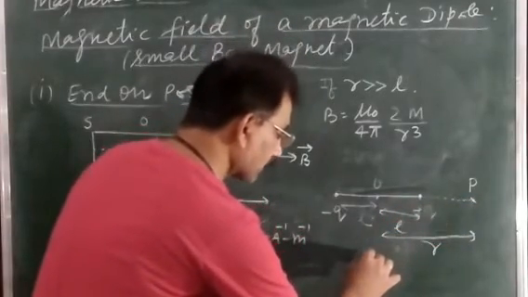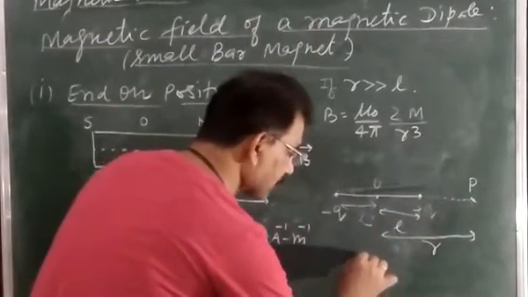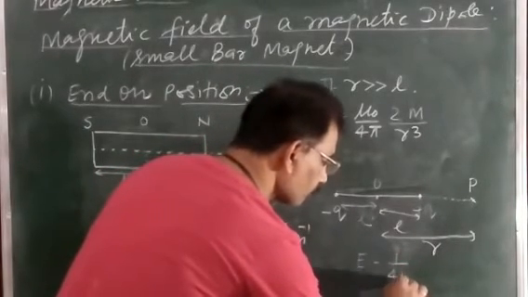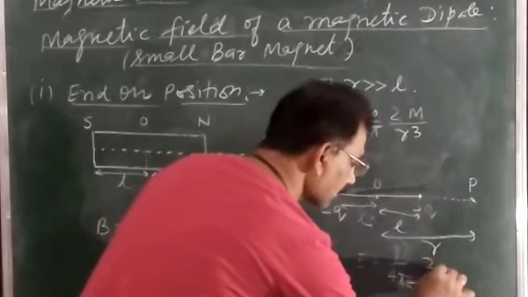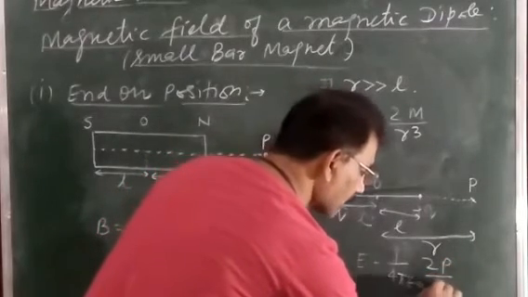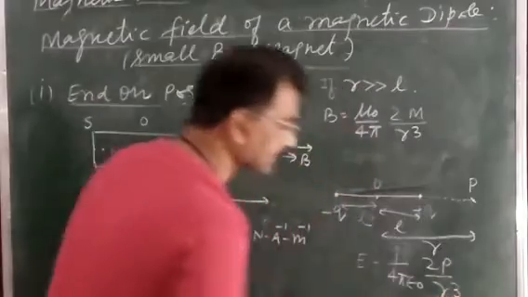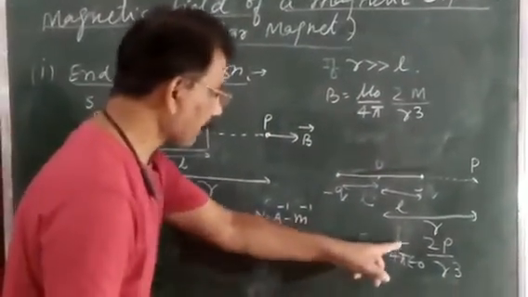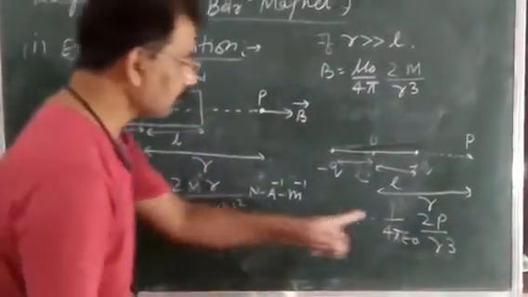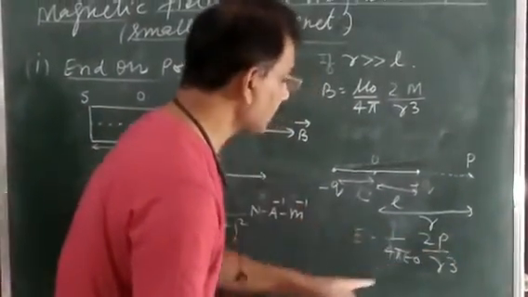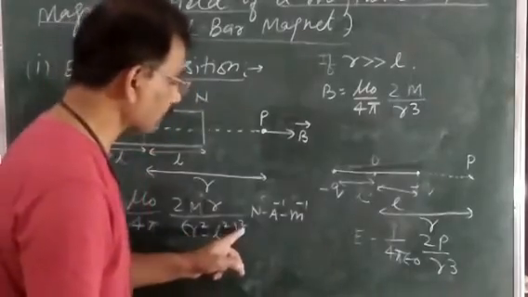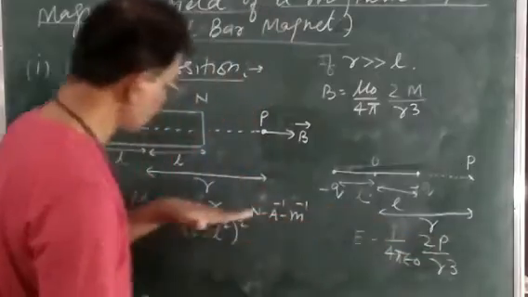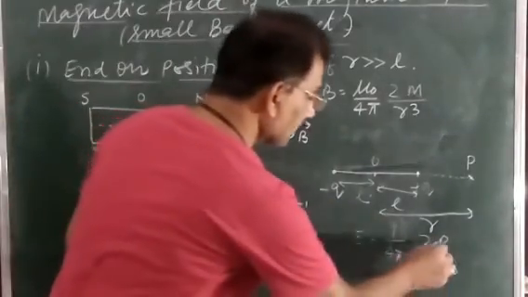Then what you derived? There we derived the electric field E is equal to 1 upon 4 pi epsilon naught, या फिर वहां पर लोग फाइनली derive किए थे 2p upon r cube, या पहले derive किए होंगे E is equal to 1 upon 4 pi epsilon naught 2pr upon (r square minus L square) whole square. So simply we compare this result with this one here. So remember this.